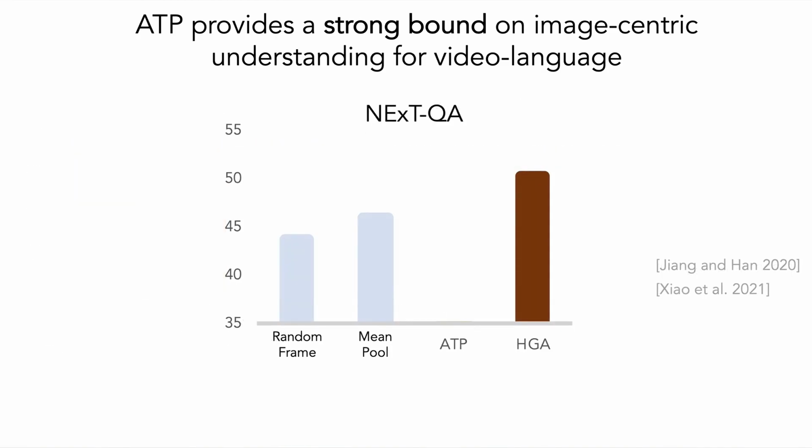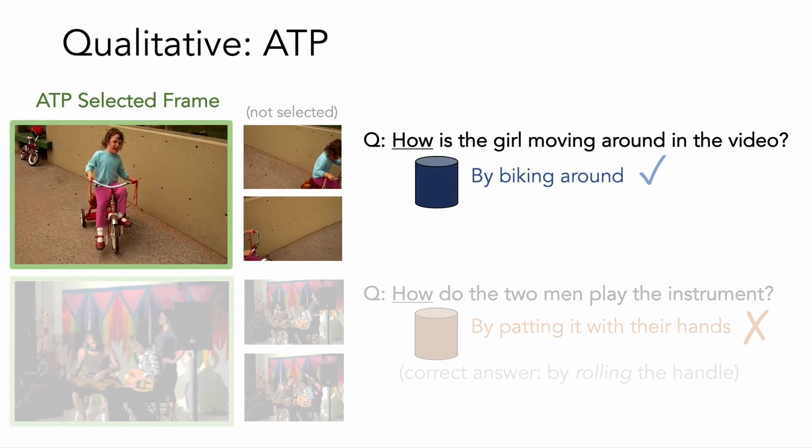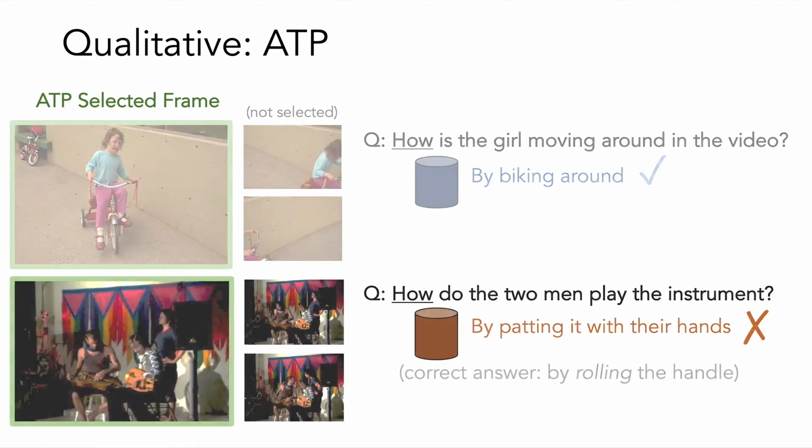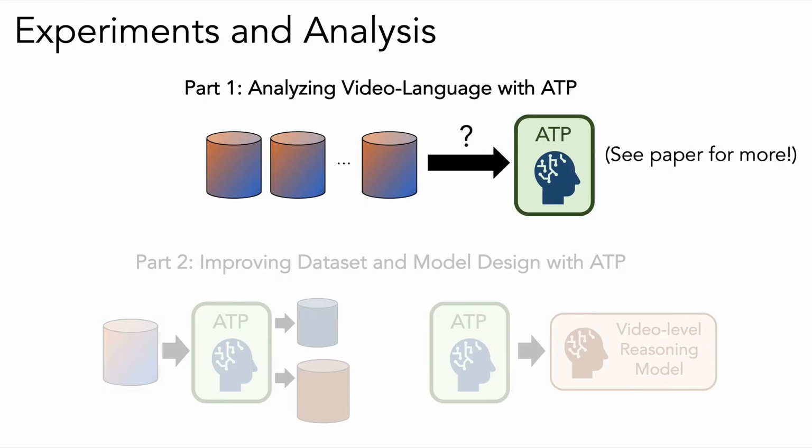We also take a look at NextQA, a recent benchmark explicitly designed for causal and temporal video language understanding. Here, ATP offers a surprisingly close accuracy to the state of the art, and our same takeaways hold. Qualitatively, ATP learns to select relevant frames from noisy ones. For some cases, one frame is enough, but for other cases, ATP selection is still not enough since you need multiple frames. Our paper has more experiments and visuals.